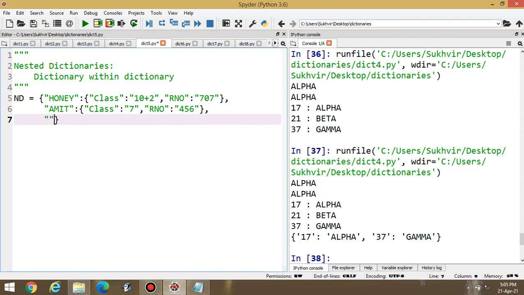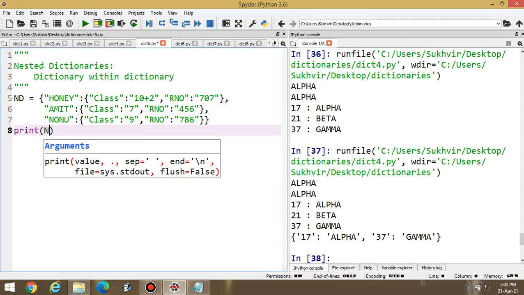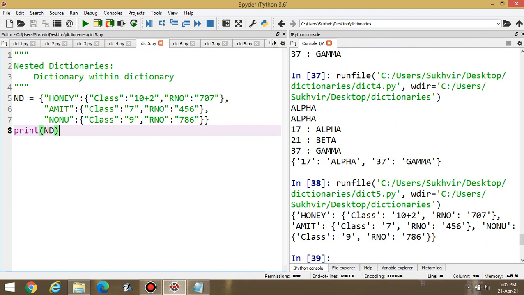Similarly, suppose third one is, that the name is Nonu, and in double quotes, class is 9th. And what about roll number? You can write roll number is equal to 786. Suppose these are the contents of the dictionary, then print ND. This one is nested dictionary, means dictionary inside a dictionary. You can display the content. These are the three contents.